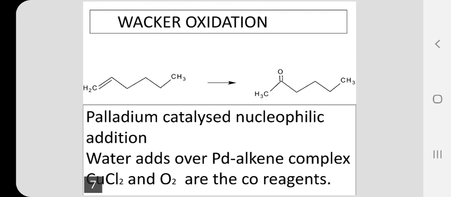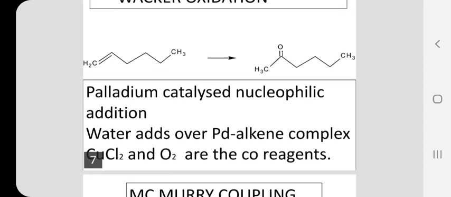See, this is a palladium catalyzed reaction, nucleophilic addition. First, palladium forms a complex. Palladium in the form of a complex forms a complex with the olefin. Palladium alkene complex is formed. Water is adding over the palladium alkene complex.